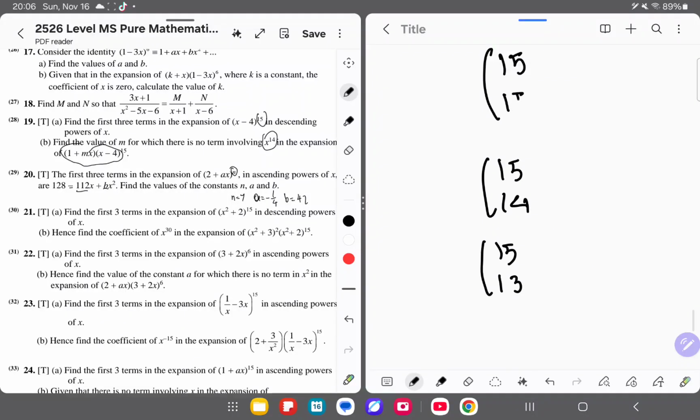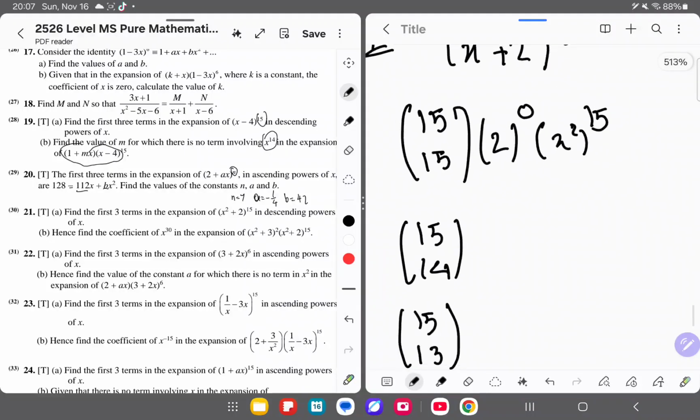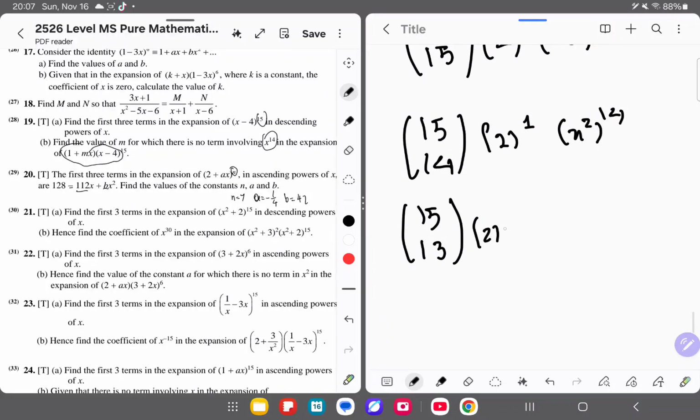Okay, perfect. Then we have to start with a constant term, 15 minus 15, 0. And then here, x to the power of 2, and this time it's going to be 15. Okay, and then here it will be increased by 1, here it will decrease by 1, here it will increase by 1, here it will decrease by 1.